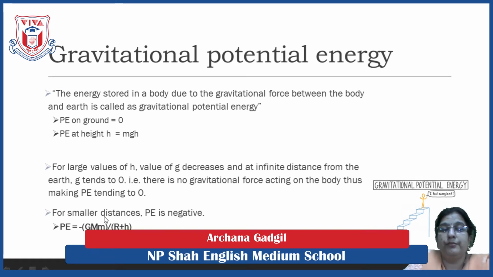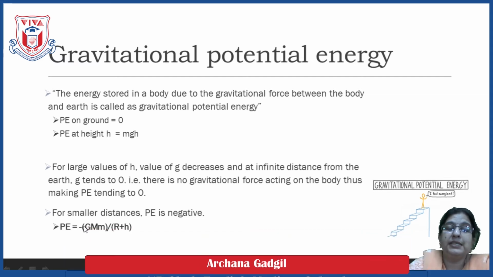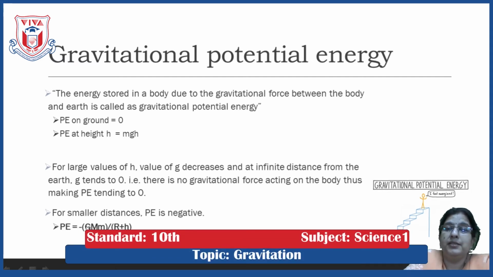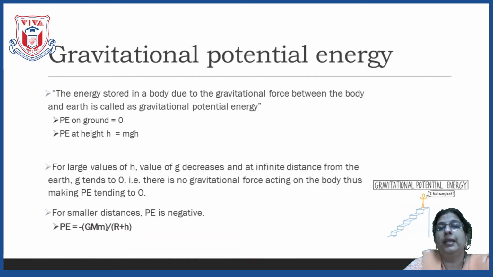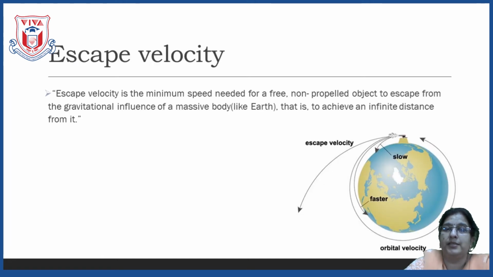Now, what has to be kept in your mind? That the gravitational potential energy is negative, that is minus GMm upon r plus h. So, for the infinite distance, that is out of the gravitational field, the potential energy by earth or the gravitational potential energy is 0, and if the very smaller distances are there, then the potential energy is considered to be negative. So, this is the concept of gravitational potential energy.